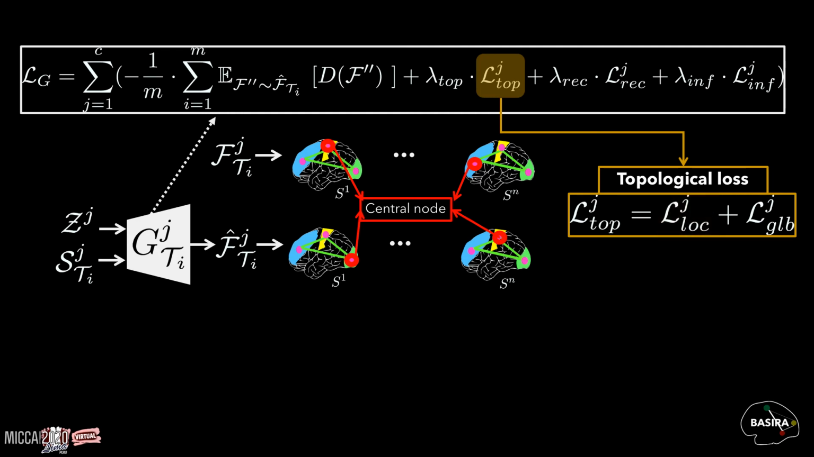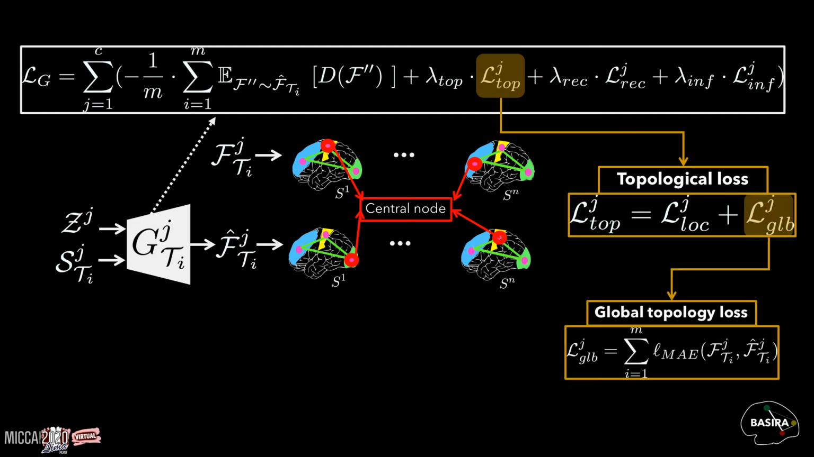The second part of our topological loss function is the global topology loss, which is computed as the absolute difference between the real and predicted feature matrices. This enforces our cluster-specific generators to preserve the relationship between the ROIs in terms of number of edges and their weights. Basically, we compute these losses for each target domain in a specific cluster, then we sum up the results of the M target domains.